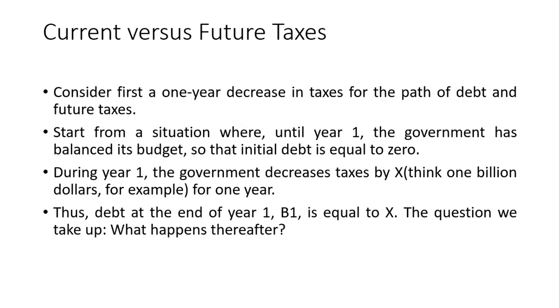So we initially start with a balanced budget, expenditure equal to taxes, and then during year 1 suppose the government decreases taxes by X, maybe 1 million or 1 crore. It means the government has a primary deficit of X in the current year, which becomes the debt at the beginning of the next year. Thus the debt at the end of year 1, B1, is equal to X.